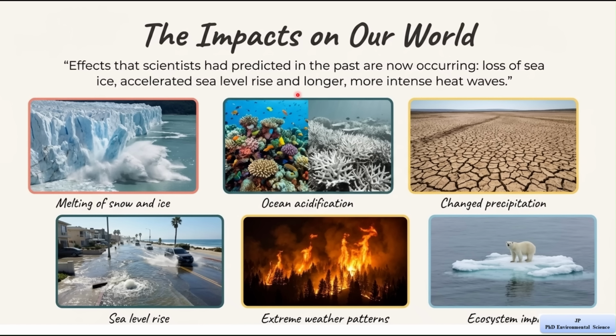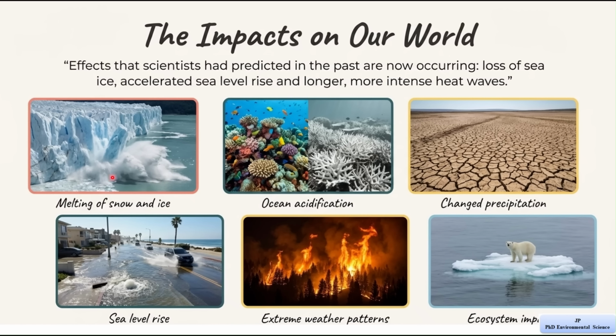Now let's understand the impacts of climate change on our world, that is, what is already happening around us as a result of climate change. The statement at the top says that effects which scientists predicted earlier are now actually happening. These include loss of sea ice, faster sea level rise, longer and more intense heat waves. This means climate change is no longer just a theory, it is clearly visible in real life. So let's understand each impact one by one.